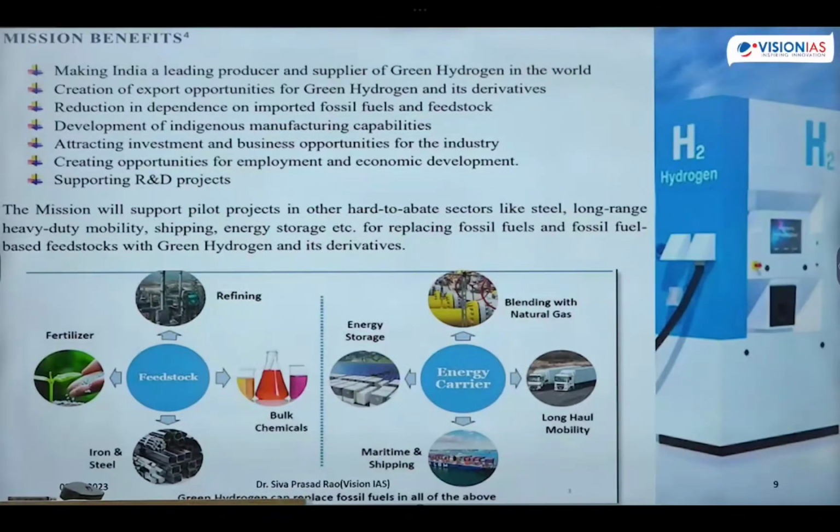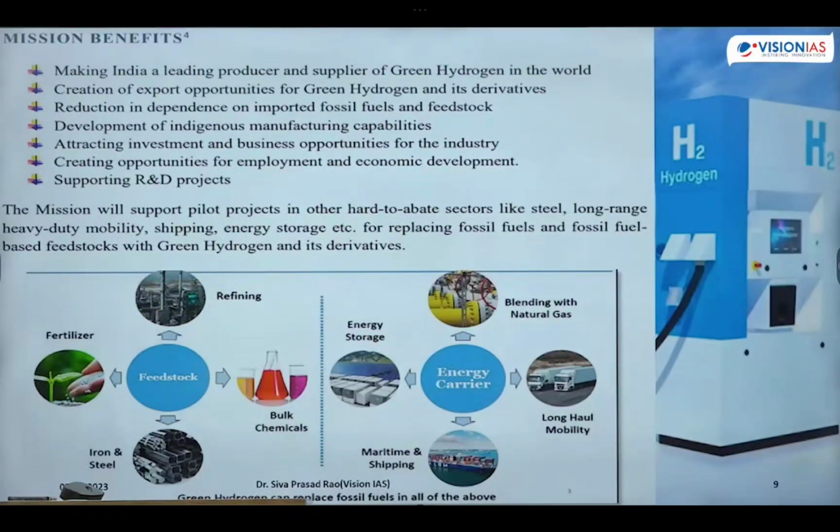Oil refineries, one thing. Next one is fertilizer manufacturing, chemical fertilizer manufacturing. Next one is iron and steel manufacturing, bulk chemicals manufacturing. Okay, no? And this green hydrogen, completed that. And one more point you can add like this: